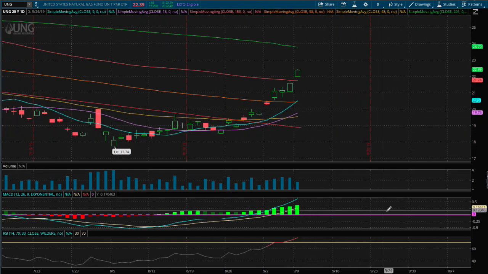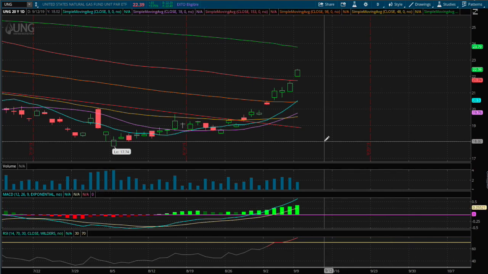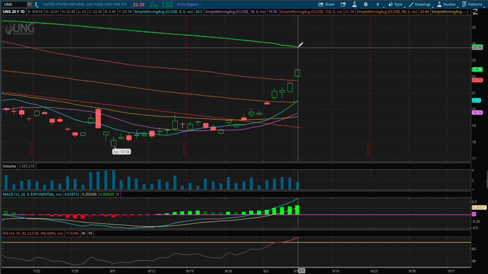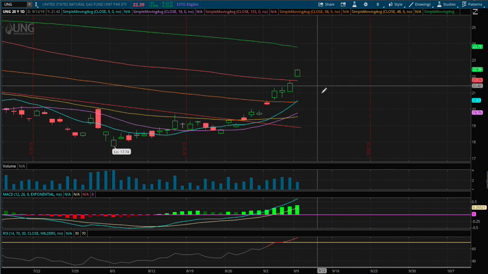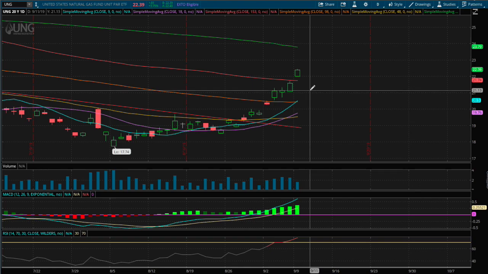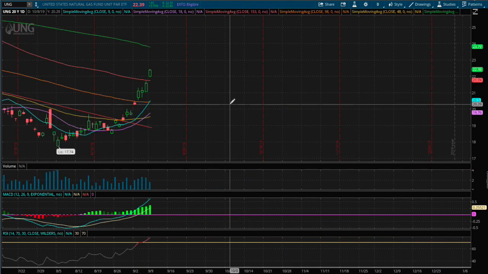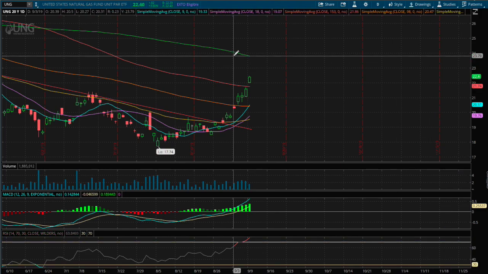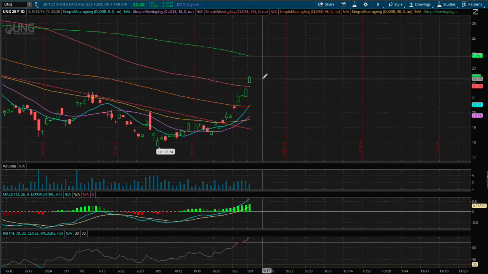So where could we head next? There's a good possibility we may even touch the 200-day moving average in the next coming days. Then again, it's a commodity, so commodity prices can swing both ways dramatically. So we can mark the 200-day moving average as our next possible resistance at the price of $23.80.